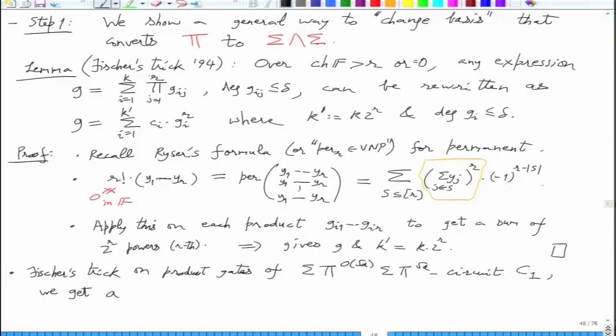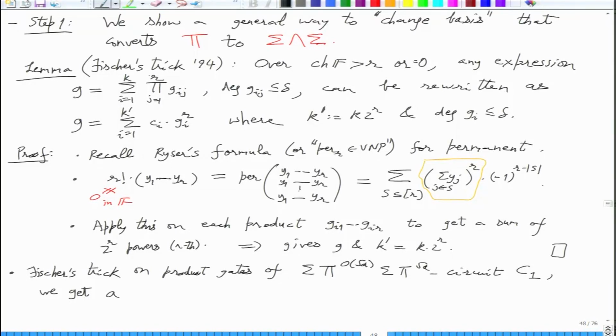Also, in g equal to sum of ci gi to the r, it is exactly r. It's an upper bound on the multiplicative product fan-in, but many of these things may be 1. It's merely an upper bound. So when we say that the basis change is impossible, you have to show that no powers, whatever be the exponent, can produce your polynomial.